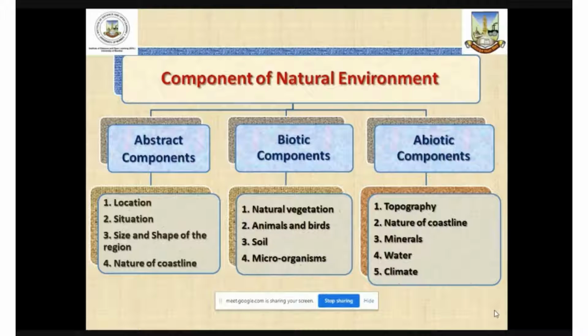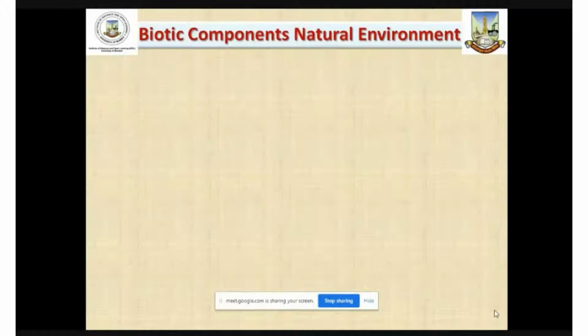Dear students, we have covered the abstract components of natural environment and their importance in various socio-economic activities of human beings, including location, situation, size and shape of the region, nature of coastline, and a few others. Today, we are going to discuss biotic components of natural environment and abiotic components of natural environment.